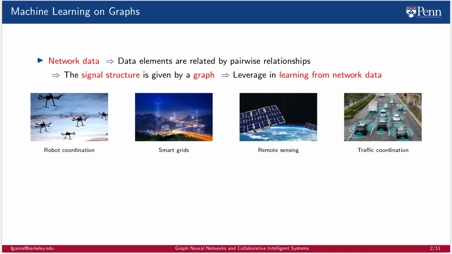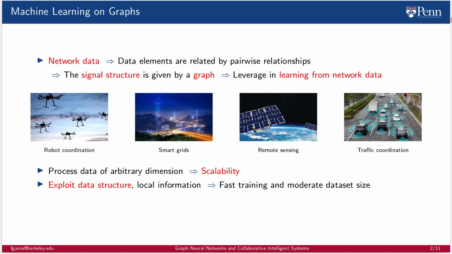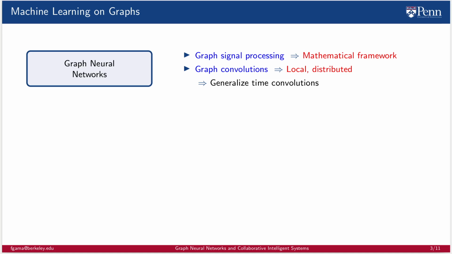The reason why I'm going to talk about graph neural networks is because I want to do machine learning on network data. In network data, the signal structure is given by a graph, the underlying network, and we want to leverage it in learning from network data. In particular, I'm interested in processing data of arbitrary dimension, which demands scalability. I am interested in exploiting data structure by using local information in order to train faster, and I am also interested in learning models that admit distributed computations for an efficient implementation. All of these are characteristics of graph neural networks.